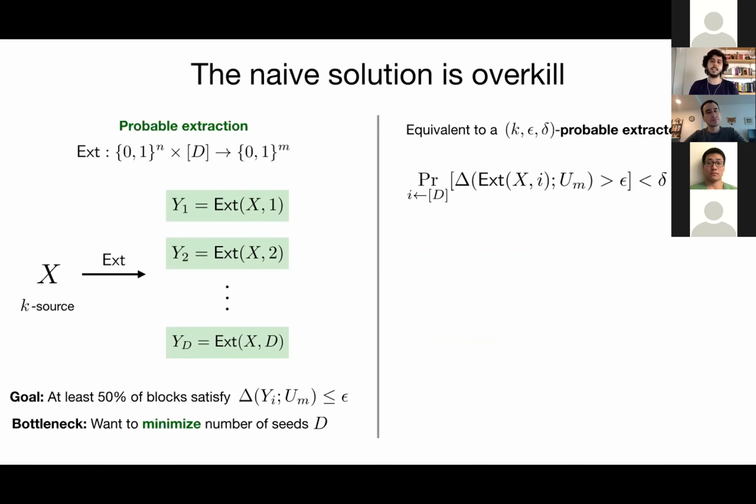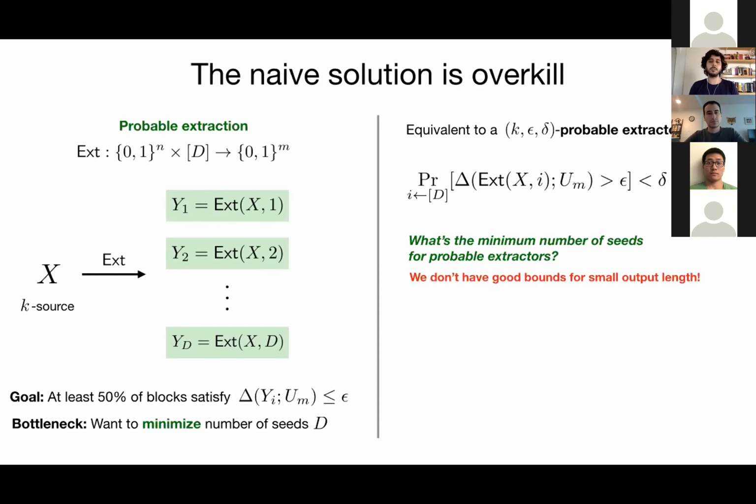and they satisfy the weaker requirement that only less than a delta fraction of the seeds should lead to statistical distance larger than epsilon for any k source. So now the question of the minimum number of seeds for probable extraction is equivalent to asking about the minimum number of seeds for probable extractors. And it turns out that in this case, we don't have good bounds that are independent of the output length. So they are trivial for small output lengths, which is very different from what we have for strong extractors.